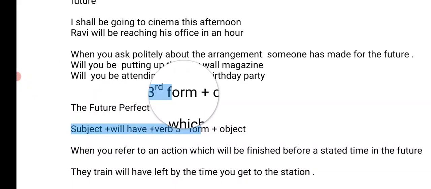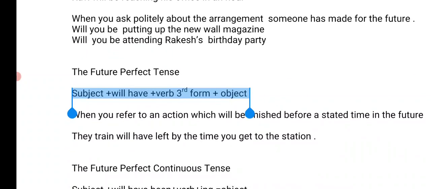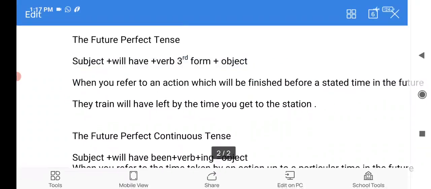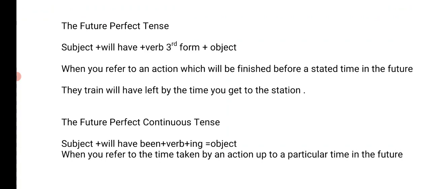The construction is here. Please understand the constructions carefully. Subject plus will have plus third form of the verb plus object. Future perfect tense is used when we talk about an action that will begin in future and will also complete in future, an action which will finish before a stated time in future. For example, the train will have left by the time you get to the station. And one more example, the rain will have stopped by the time you get the umbrella.